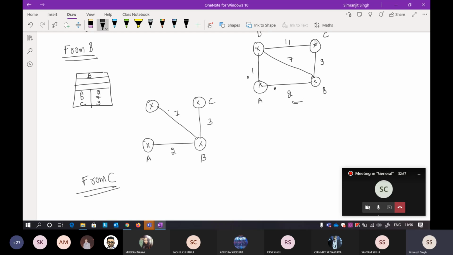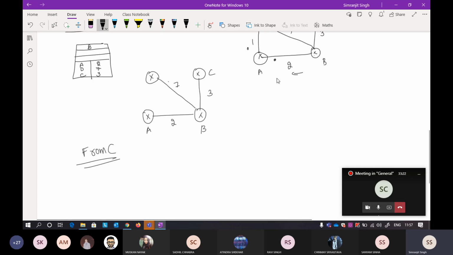So if you are flooding the information from C, the information will reach D, and the same information will also reach A via this path, and from this path also, from C to B and B to A, the same information will reach A two times. I'll tell you how to tackle the information redundancy here, but just see that the information from C can reach D, A, as well as B by following different paths. So it can also happen that A gets the same information from two different paths.